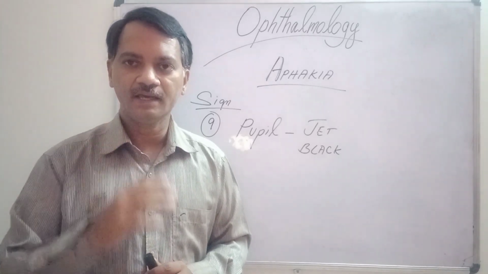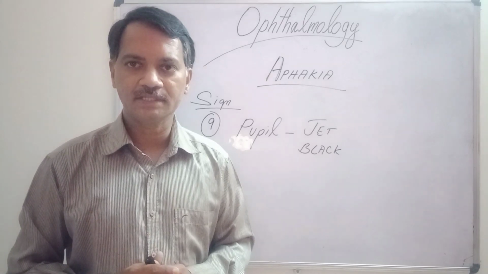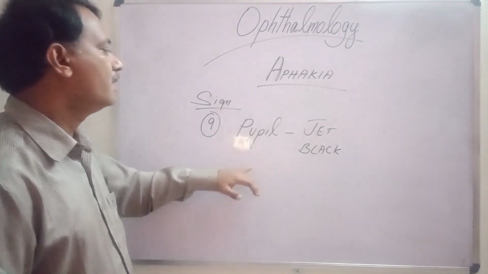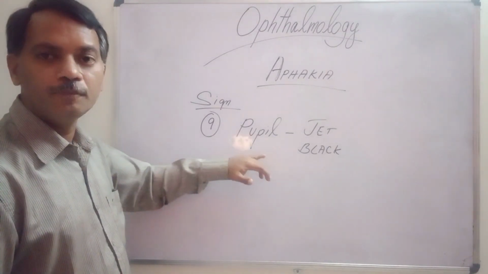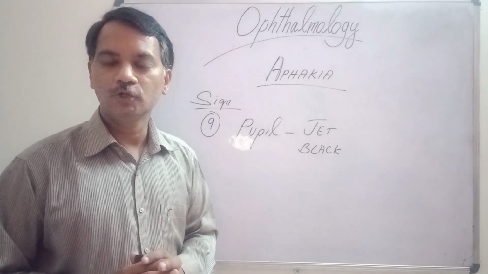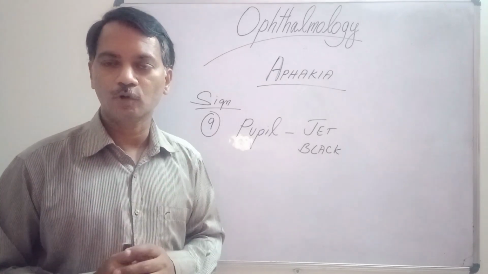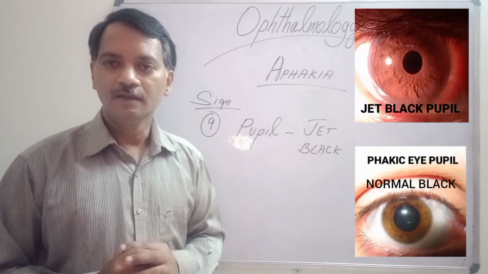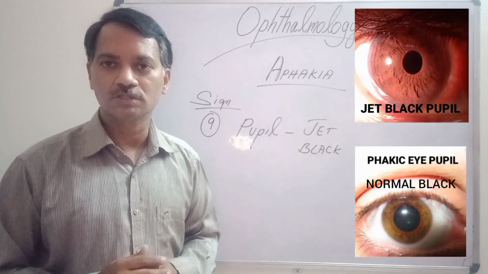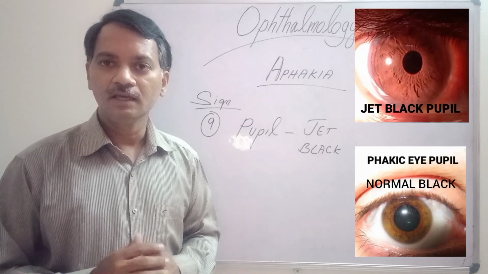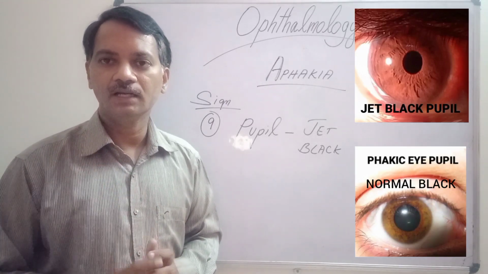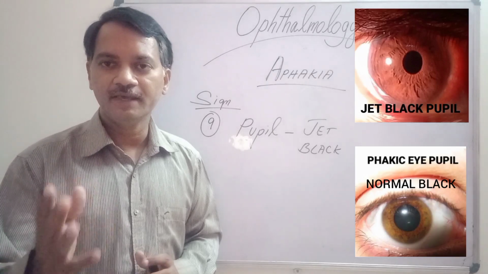But in aphakia, because the lens is absent, there will not be any reflections and the pupillary area will appear black in color, that too a jet black in color. What is this jet black color? We have all seen a newly painted blackboard in schools. It will be so dense and dark. That kind of a color you will see in aphakia.